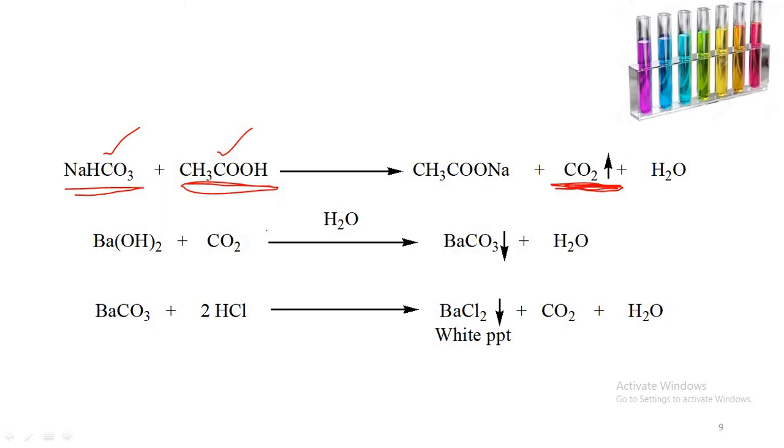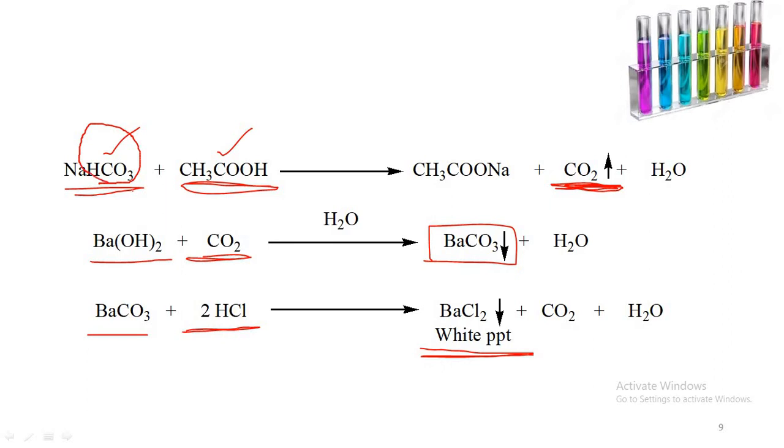Whatever carbon dioxide gas is produced in that reaction, when passed through barium hydroxide solution, produces barium carbonate precipitate. Then that barium carbonate precipitate, on treatment with hydrochloric acid solution, produces barium chloride. The formation of these precipitates indicates the presence of bicarbonate ions in the sample.